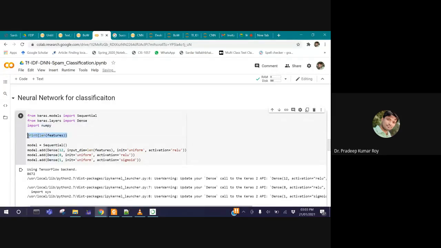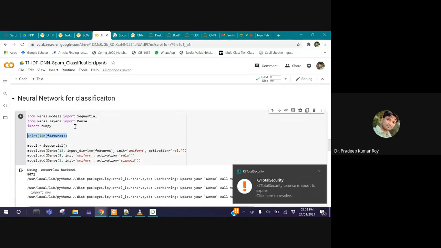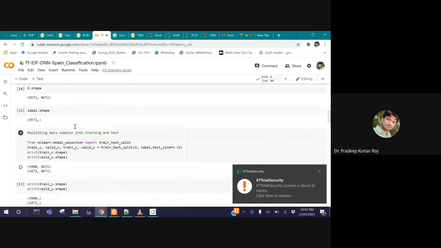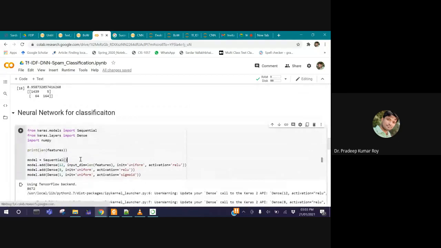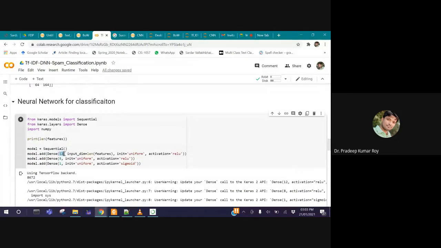Now we have already extracted the features. How many features are there? 8672. These many features we have. Now see this. The first layer is an input layer having that many features, whatever the dimension of the features we have, the same as it is. In the next layer we have 12 neurons. After that, next we have 8 neurons, and finally at the output layer only a single neuron. So I kept 2 hidden layers, 1 output layer, and 1 input layer. That is the configuration of my neural network.